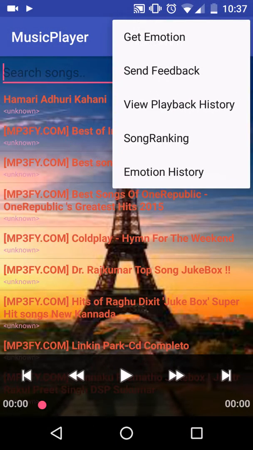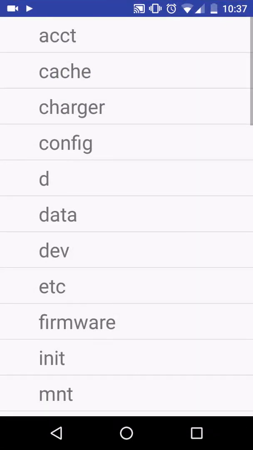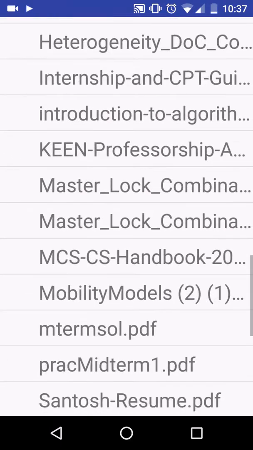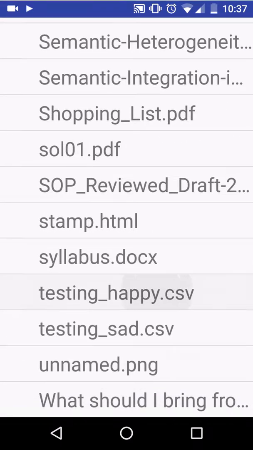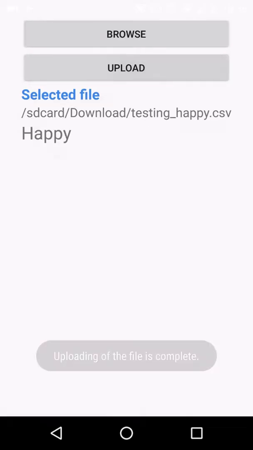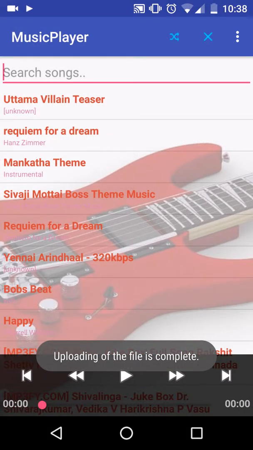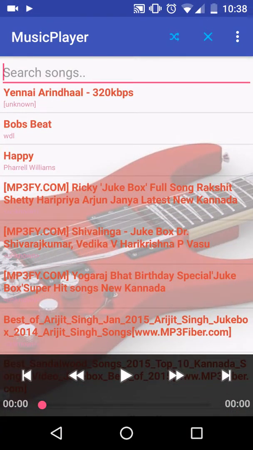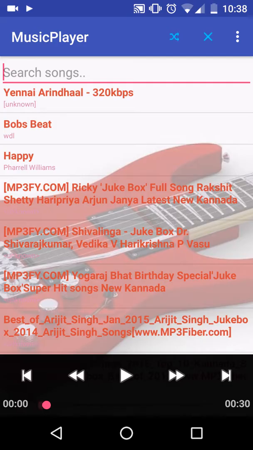So let's say he decides, let me use the headset, and let's say his emotion state is happy now, and he goes again and selects from the SD card, happy, upload. So it has detected it as happy, and it changes the theme as well as it provides us the list of the songs which he wants. It is just a list of the songs which he feels are good. So let's just play happy.